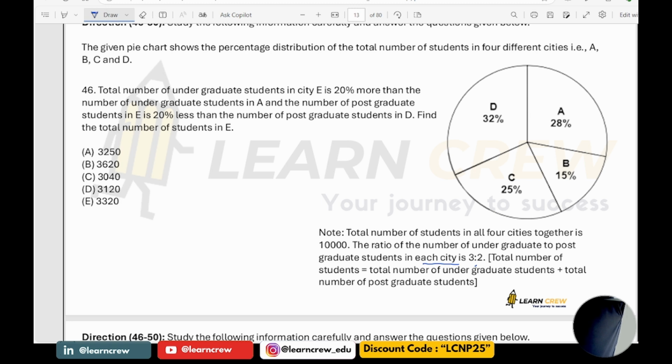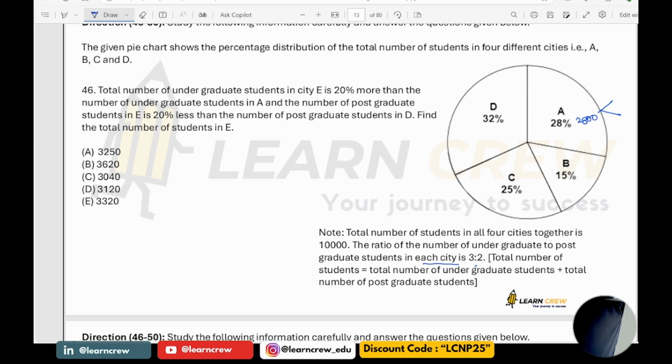Now see here, total number of students in city A is how much? It is 2,800, because total is 10,000. Thereby, number of undergraduate students in city A should be 3 by 5, because the ratio is 3:2. Out of 5 parts, 3 parts are undergraduates and 2 parts are postgraduates.